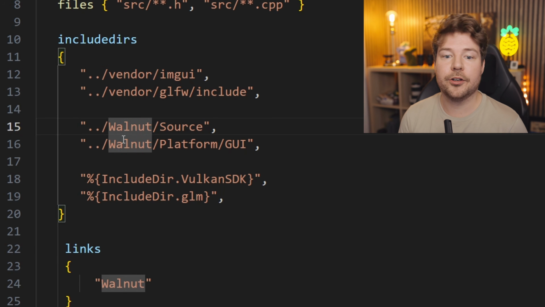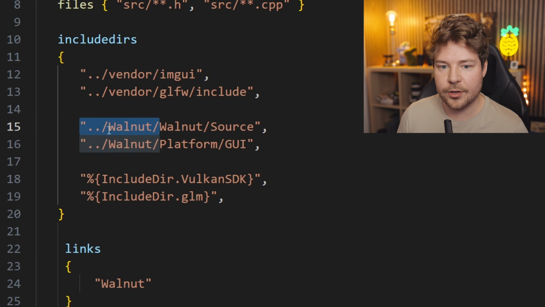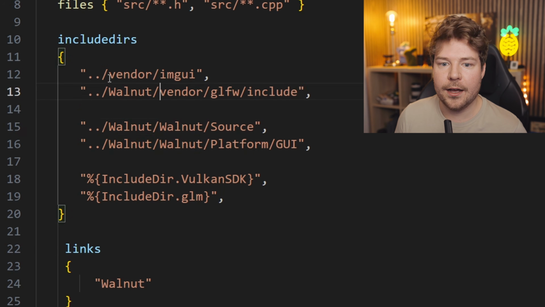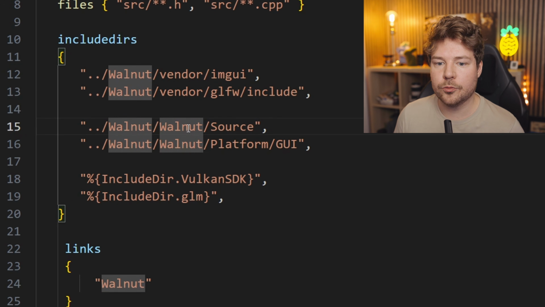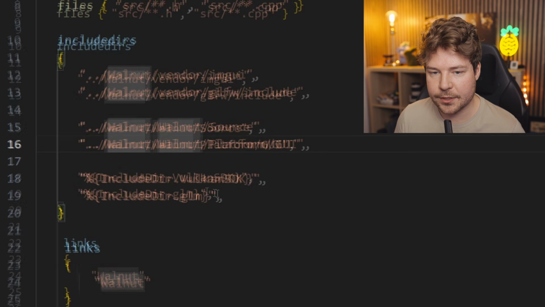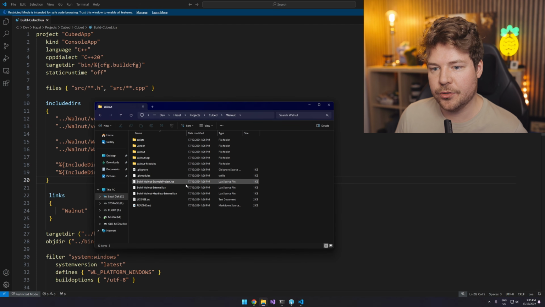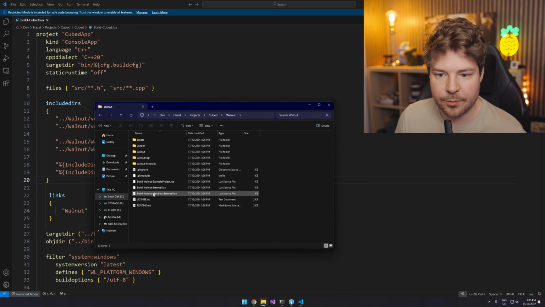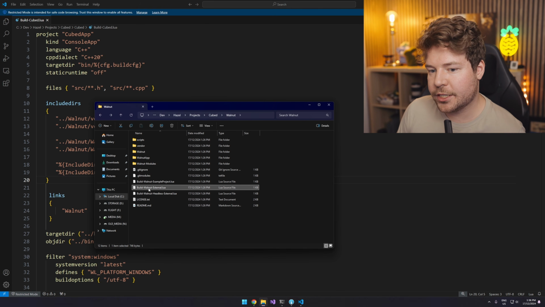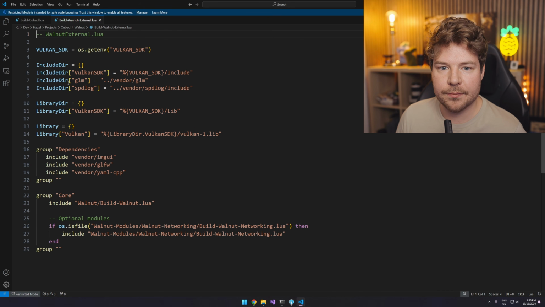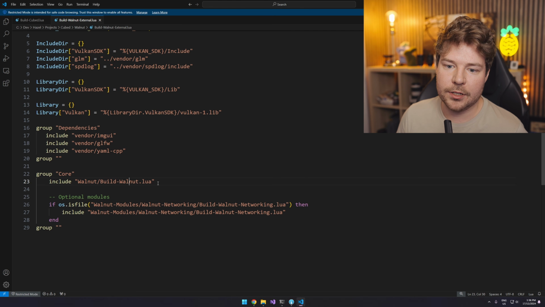So we are simply going to go back a directory and then into Walnut. So into that repository basically, and then either into vendor or into Walnut itself to include all of these things. Now these include directories are going to point to variables that are defined somewhere else. So build Walnut example project and build Walnut external are two files that might be of interest to us. You can see that this, for example, sets include directories to certain things. So we need to make sure that that's what we want. And then it's going to include Walnut and build Walnut.